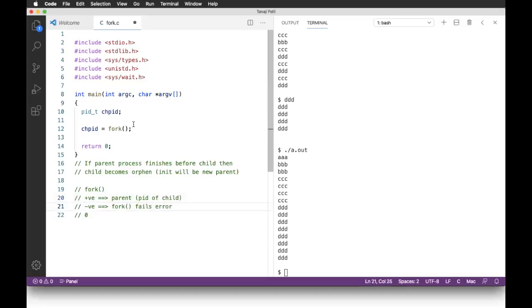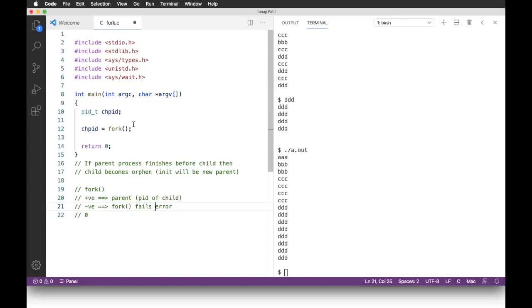Again, you may wonder why fork fails. The thing is, in order to create a process, what we need is resources. Memory is needed, PCBs are required, and many other steps are also required. If those resources are not available, creation of the child process fails.